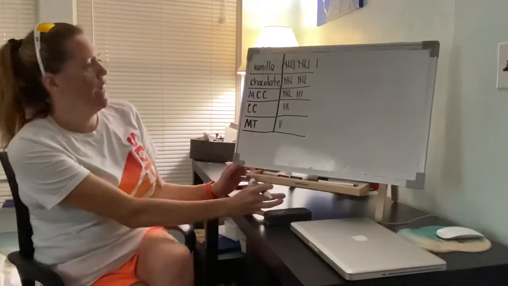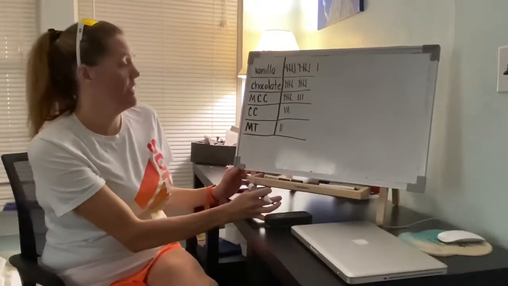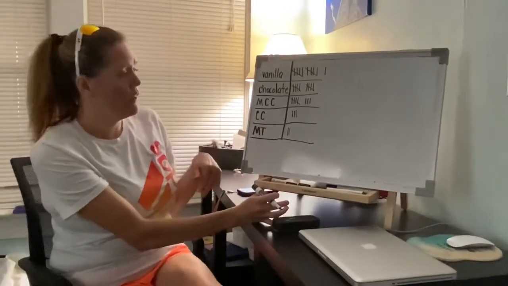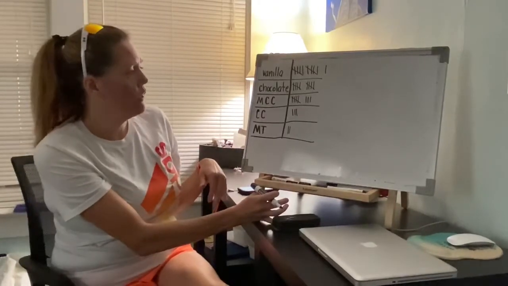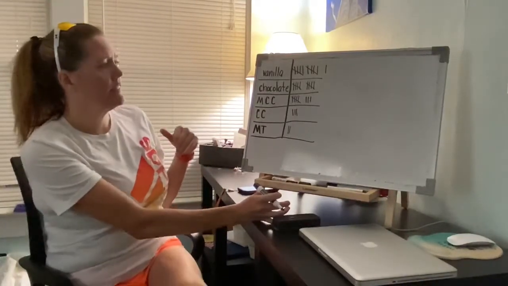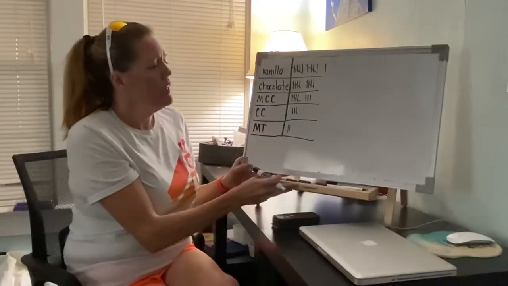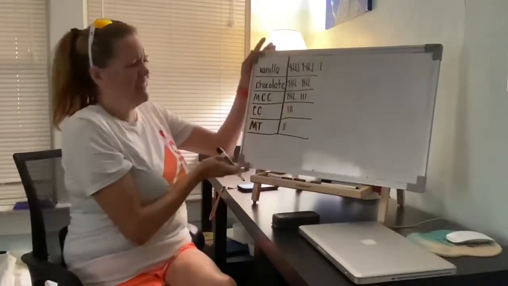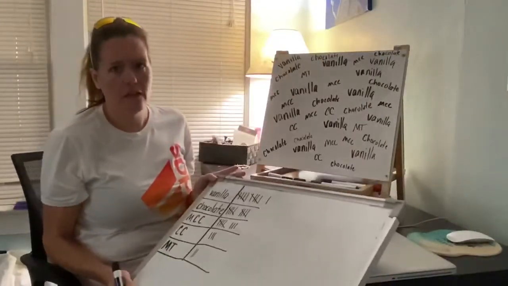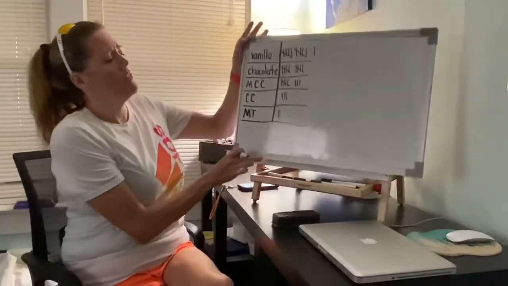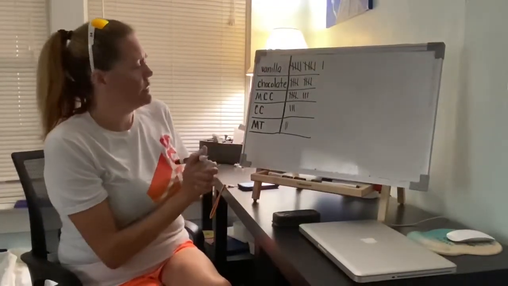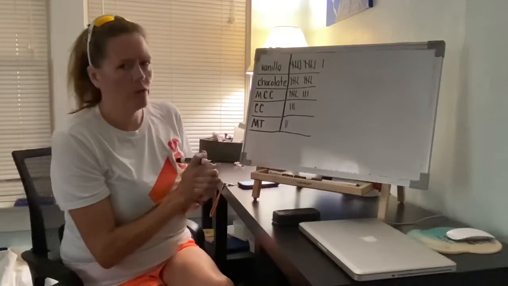So there is how you can make a tally chart. And you can see on there the one that had the least number of votes and the most number of votes. It's kind of easy to see that way. So we have all that information organized. Isn't that better than all of that? You just can't tell what's what there. So that's a good way to organize it. So now we're going to put it into a little graph.